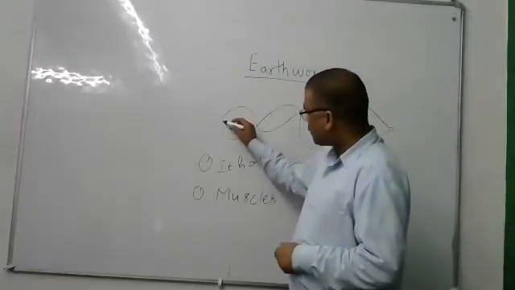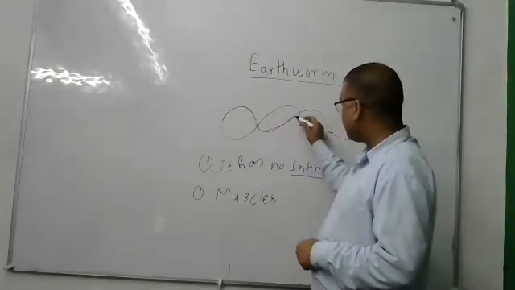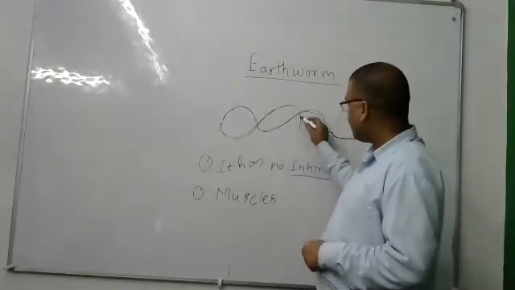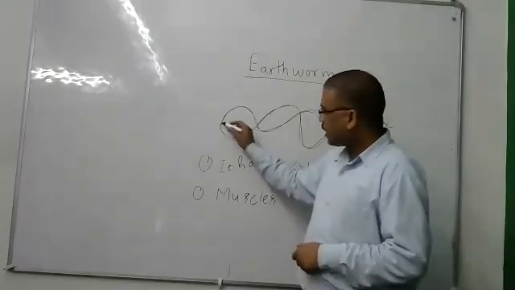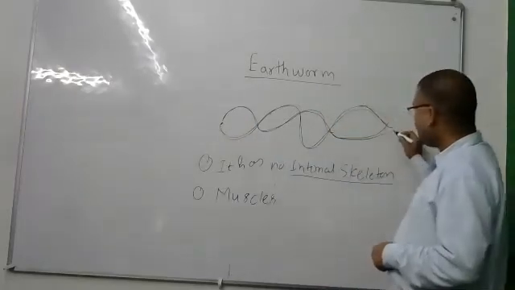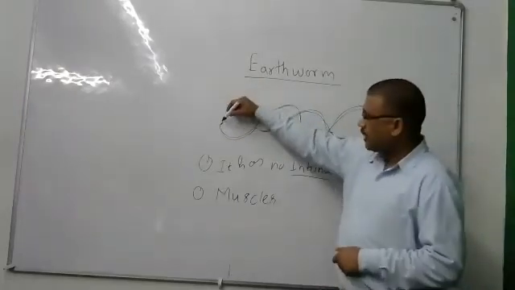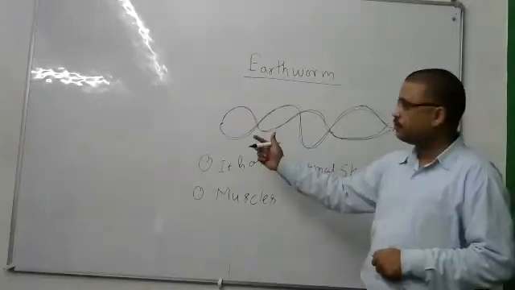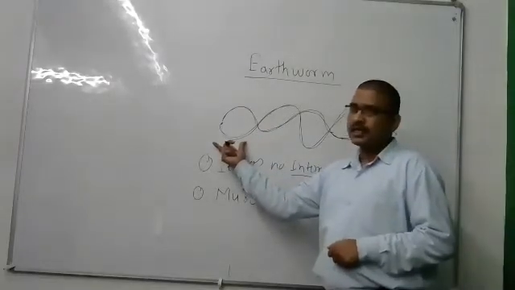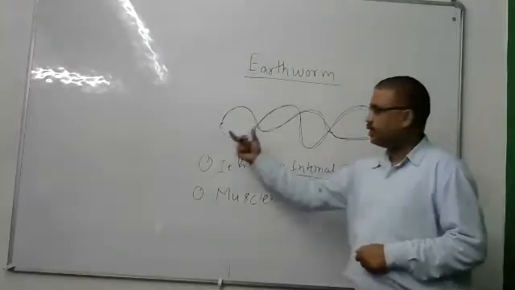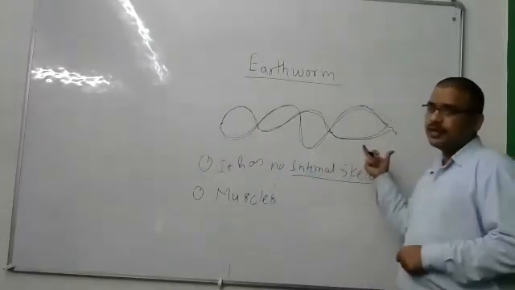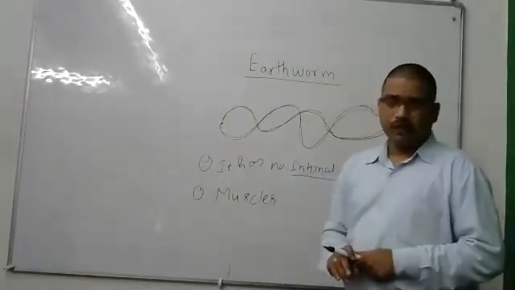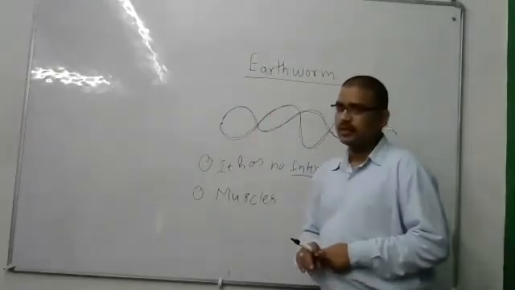Here you can see these muscles are joined. The starting point is joined with the end point. Similarly, the upper side is also joined with the end point. That's why in the earthworm the muscles are joined end to end, meaning starting points and ending points. These muscles are joined to each other. Okay, fine.